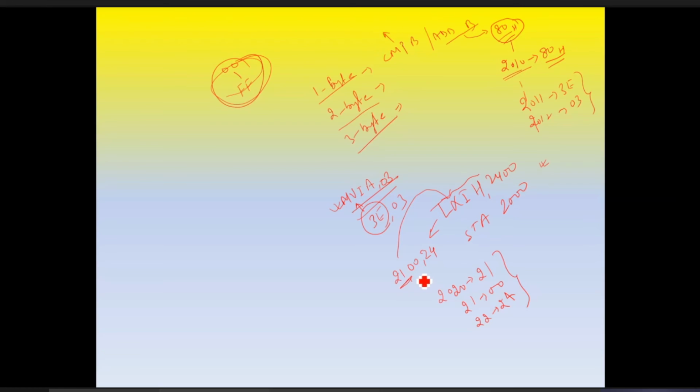Now see carefully. In this 2400, we can write also in this manner. So this is the correct way of writing. This is not the correct one. Why is it so?